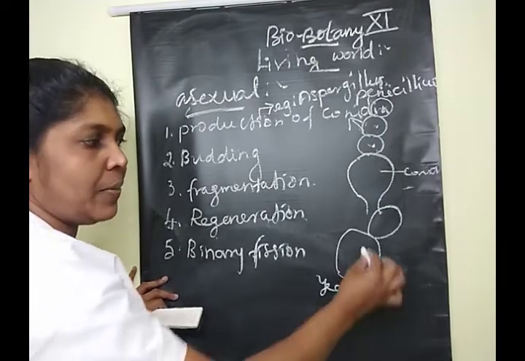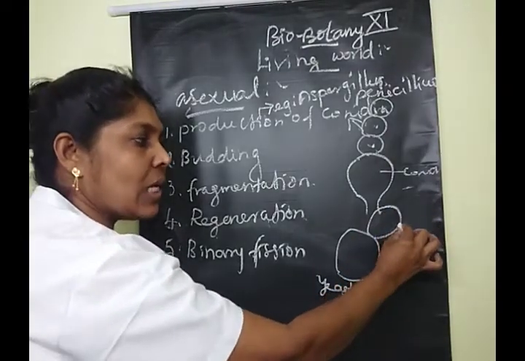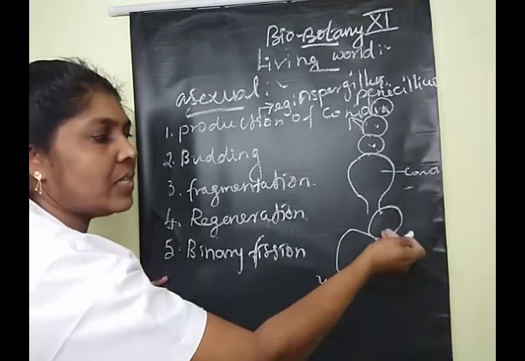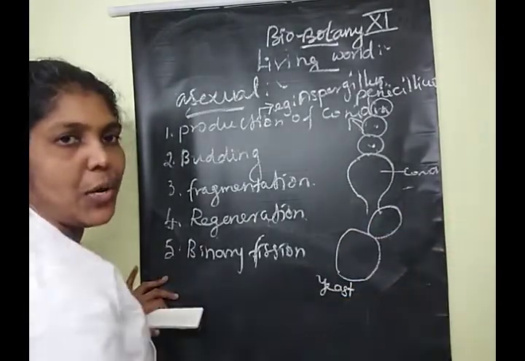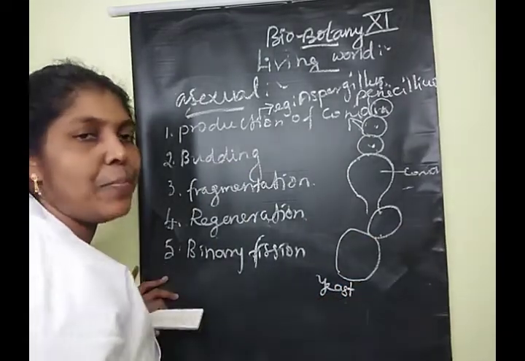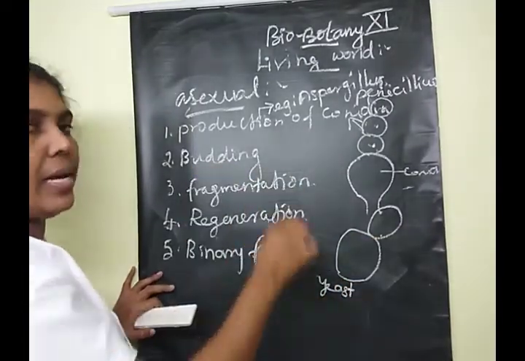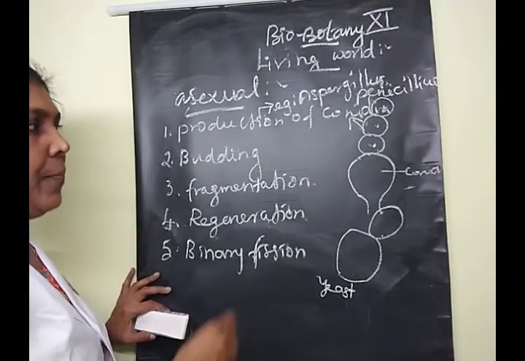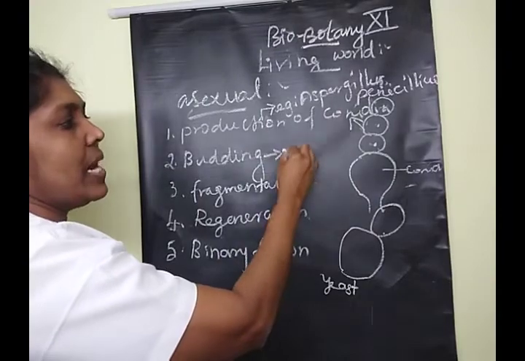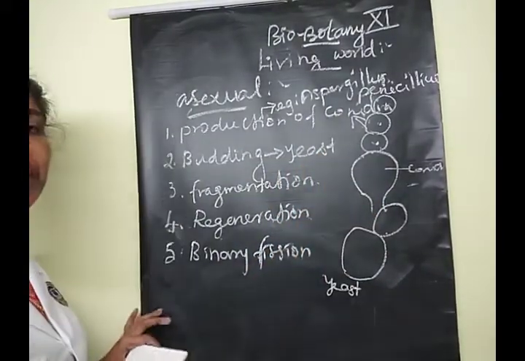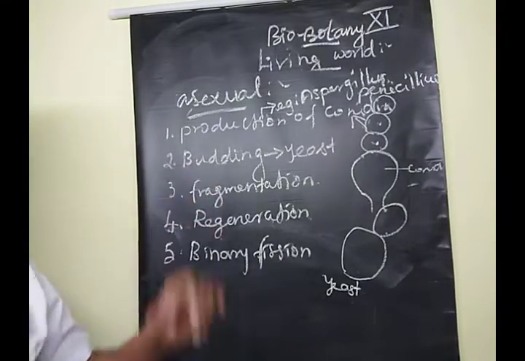Understood, children? The outgrowth produced from the parent cell, after it is separated, becomes a new individual. This type is called budding. Good examples are yeast and Hydra. These are examples of budding.